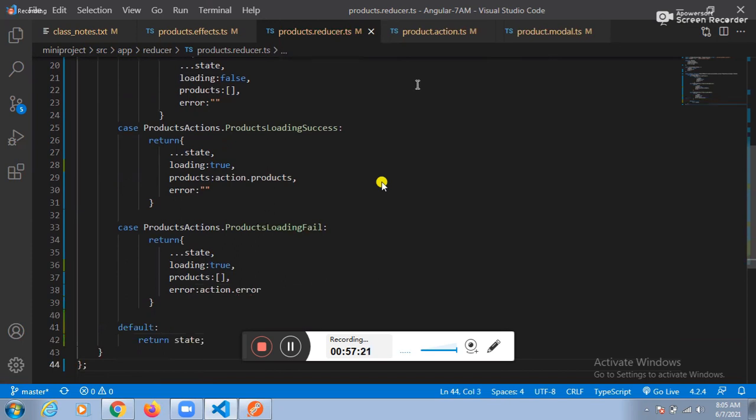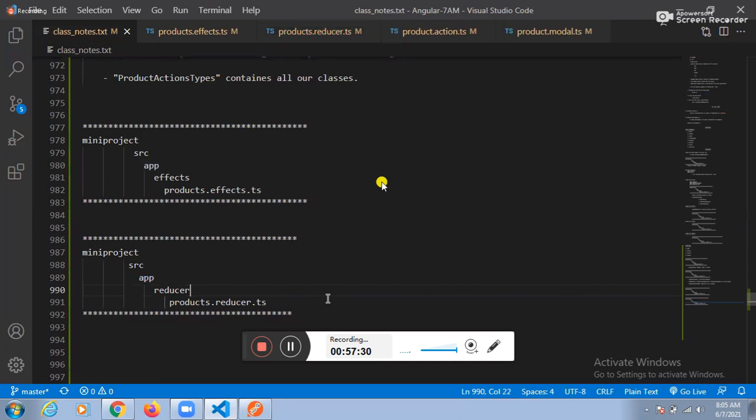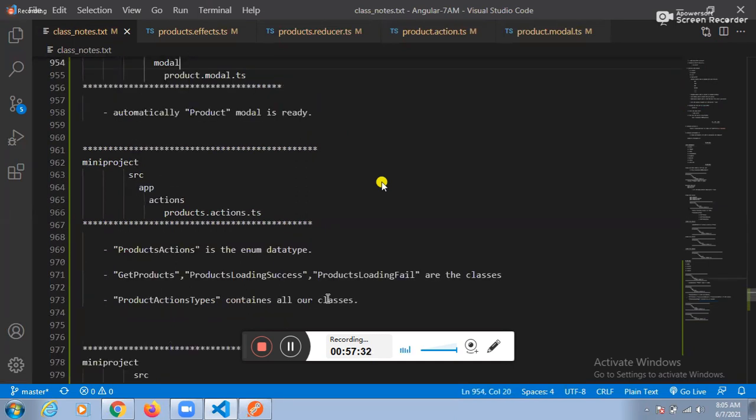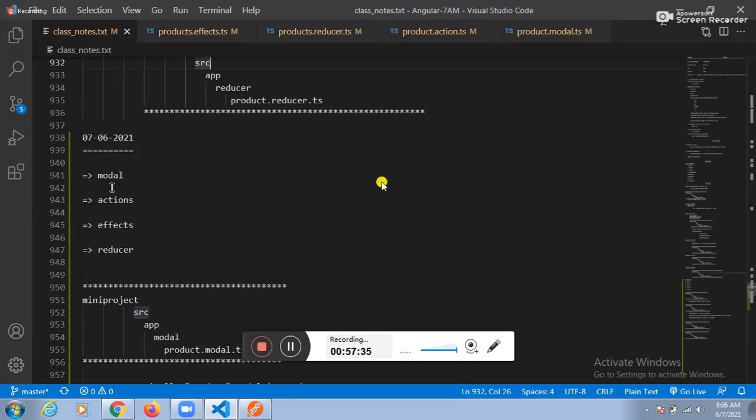Guys, the application flow will be like this. Please go through it up to now. Totally how many things have we completed here? Model we completed. Next one, Actions we completed. Effects we completed. Reducer we completed. Four things we completed here.